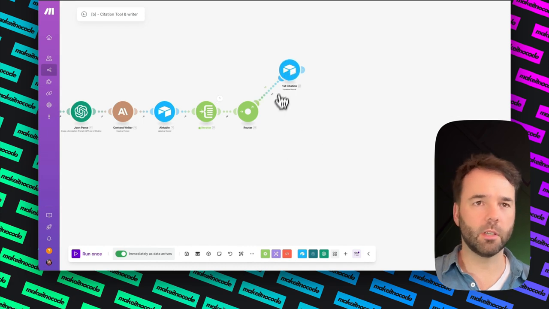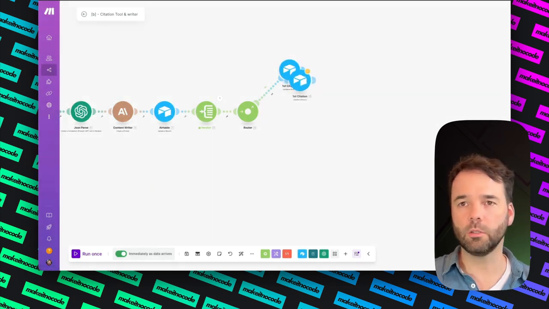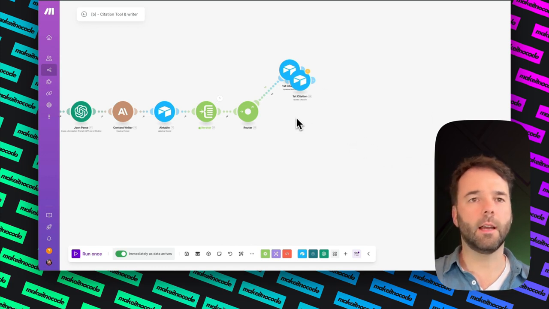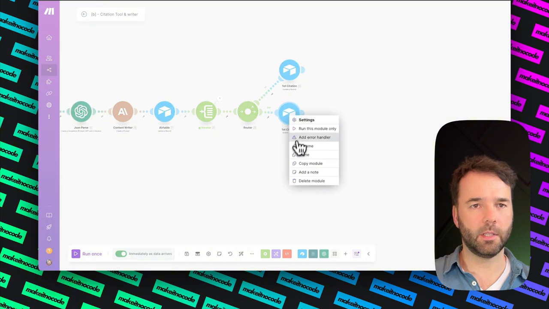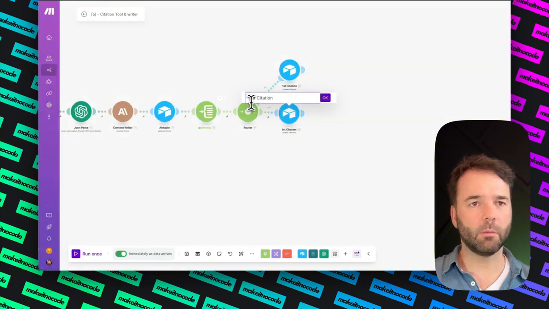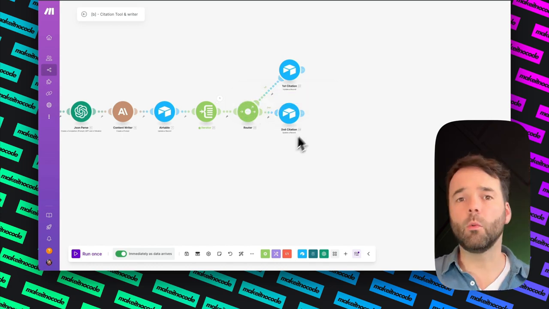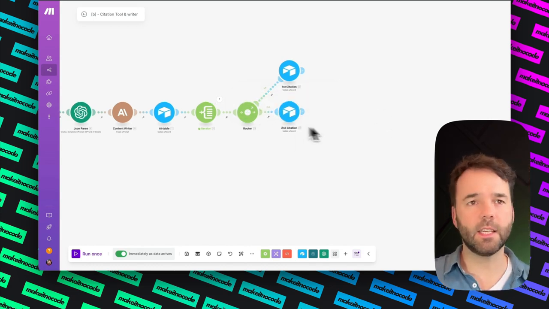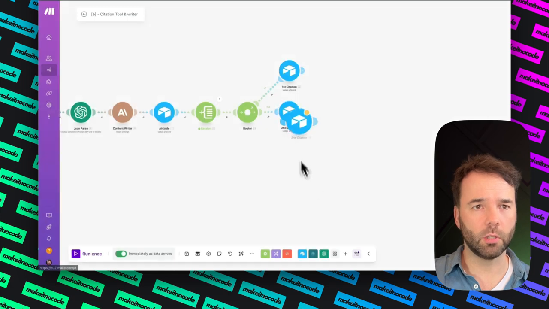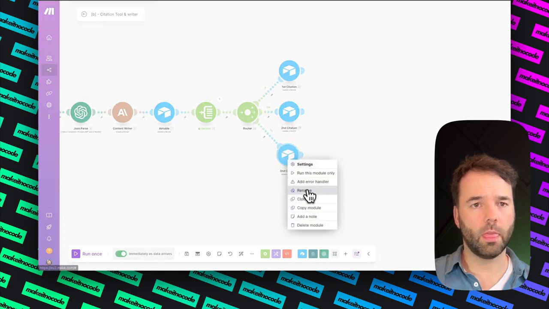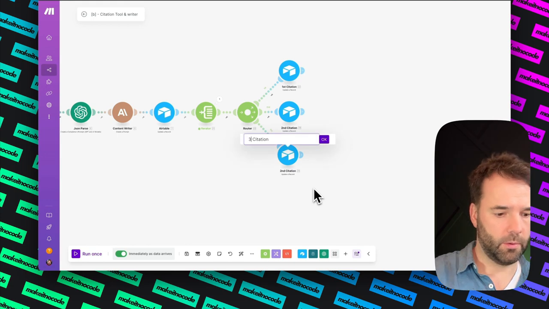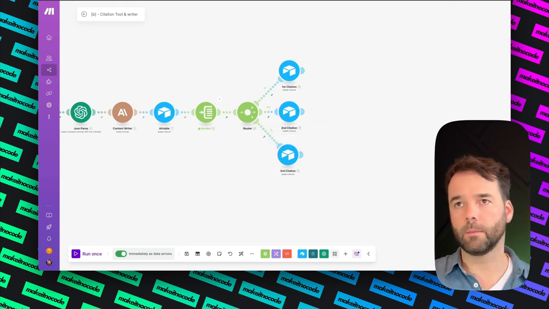I want to have a total of 3 citations. So I'm just going to go clone. And in a minute, I will be adding on filters, so let me just rename this so that everything will work correctly. I'm going to go for a second citation here, and I'm going to go clone. I'm going to rename it third. Okay, so I've got 3 versions here.